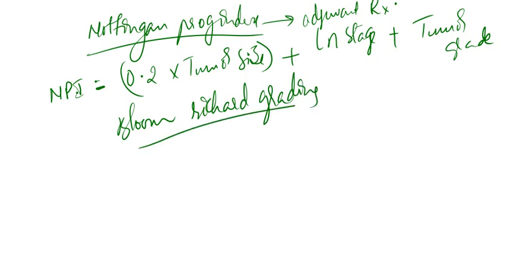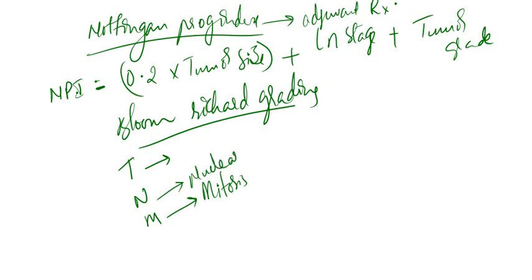Bloom-Richard grading. So, what are the things that are present in Bloom-Richard grading? You remember with T, N, M. T for tubule formation, N for nuclear pleomorphism, and M for mitosis. Mitosis, nuclear pleomorphism, and tubule formation. This is called Bloom-Richard grading. Okay.